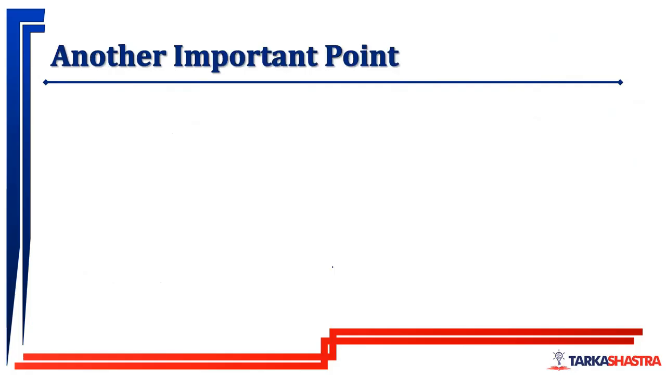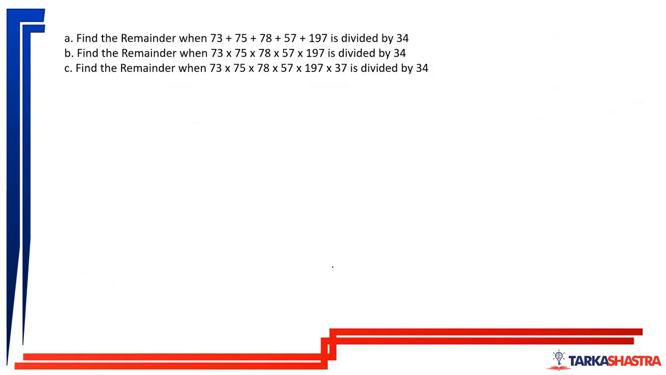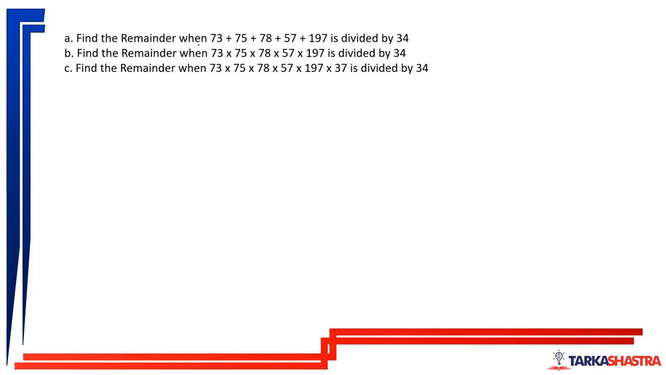Okay. So try these questions. Another important point, we'll come back to this. And try to solve these questions. You are supposed to pause the video and then continue. I'll continue right from here. Find the remainder when these are divided by 34: 74 plus 75 plus 78 plus 57 plus 197 is divided by 34. Simple side.